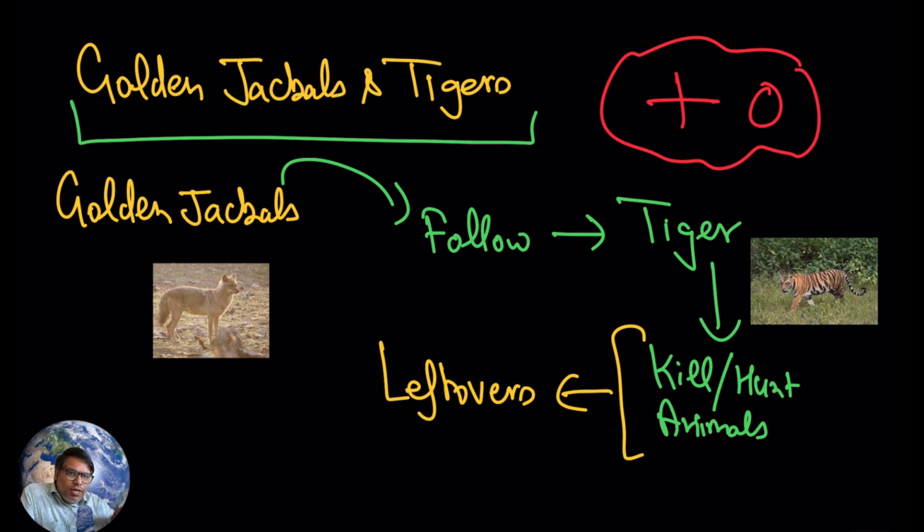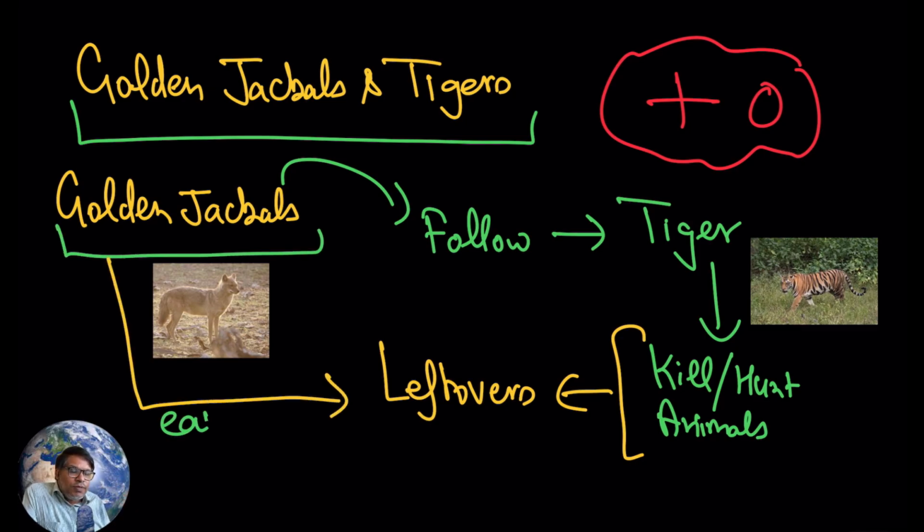So try to see here: golden jackals follow the tigers, and tigers hunt animals and this way get their food. But after completing their diet, there will be some leftovers, and golden jackals eat the free food, the free meal.